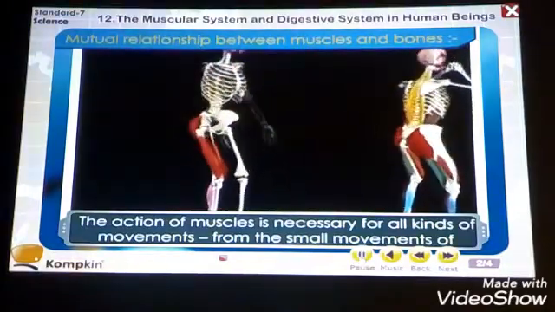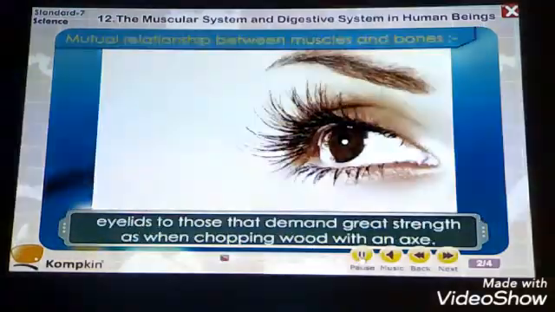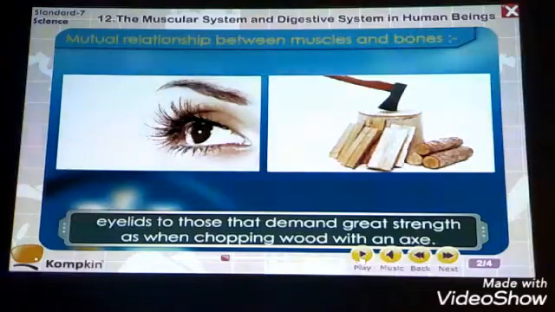The action of the muscle is necessary for all kinds of movement, even those that demand great strength, as when chopping wood with an axe. Closing and opening of the eye is not such a hard movement, but these muscles are also moving.